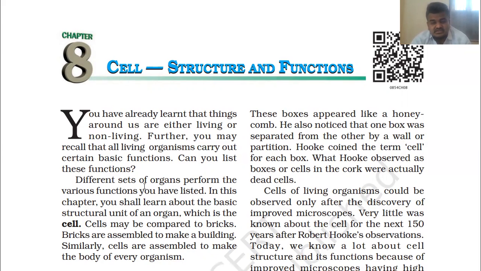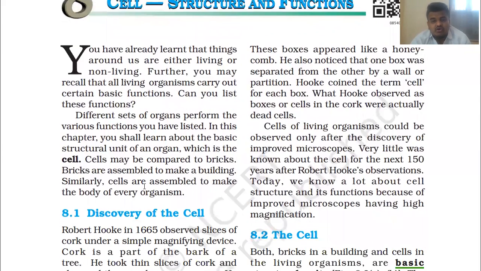Cells of living organisms could be observed only after the discovery of improved microscope. Very little was known about the cell for the next 150 years after Robert Hooke's observation.